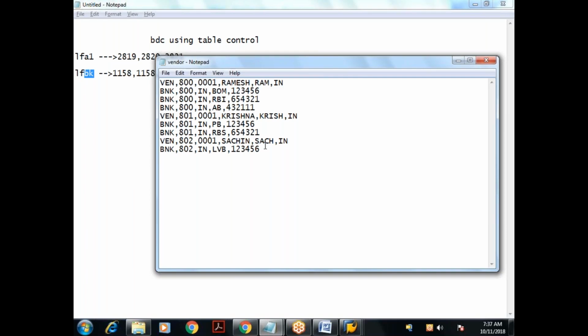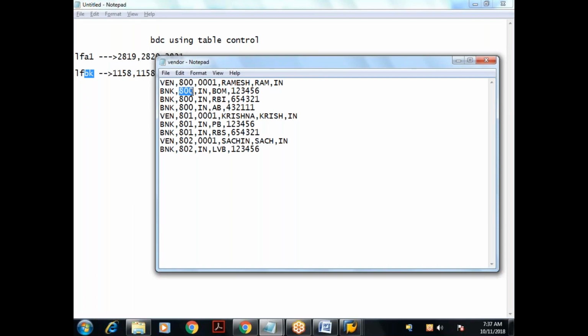So what is the understanding here? If the record is starting with VN, I'll understand that as vendor master data. If the record is starting with BNK, I'll understand that as vendor bank data. So this is my data in the file. Let me repeat. This is the identifier, vendor number, vendor account group, vendor name, vendor search term, and country key.